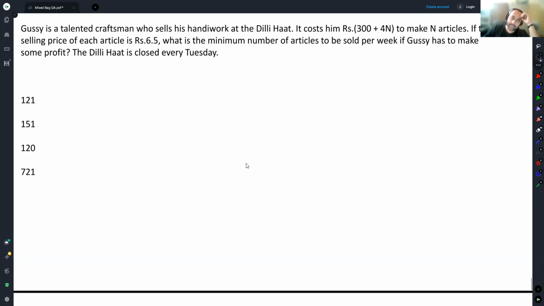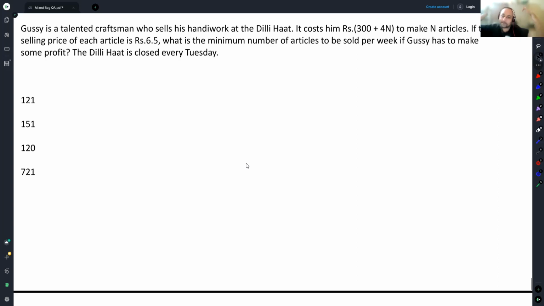Anyway, Gussie is a talented craftsman who sells his handiwork at Delhi Haat. It costs him 300 plus 4n to make n articles. If the selling price of each article is 6.5, what is the minimum number of articles to be sold per week if Gussie has to make some profit? Now pay attention. Usually the question is no profit, no loss, so you're looking to equate the cost and the revenue. But here there has to be some profit. So your answer has to be one more than the break-even point.